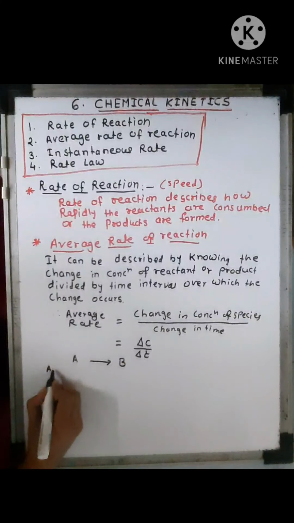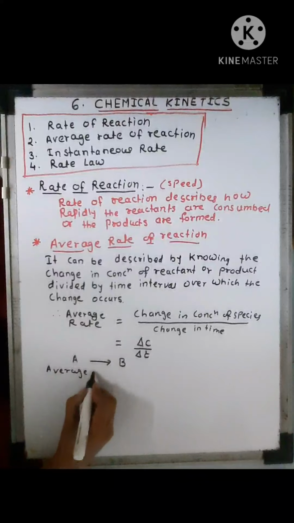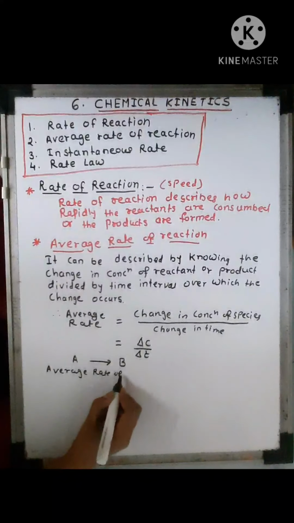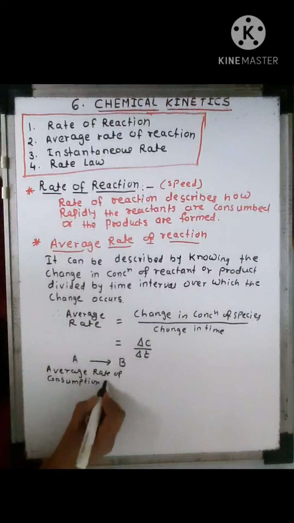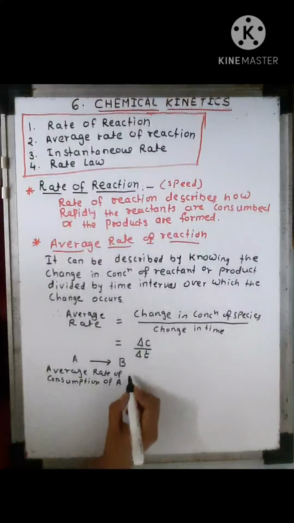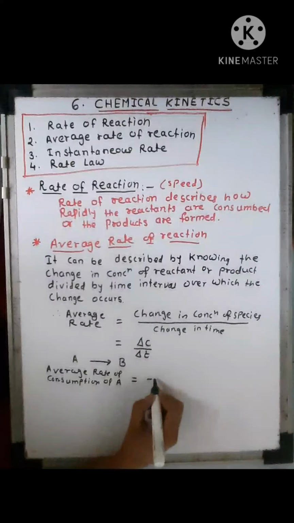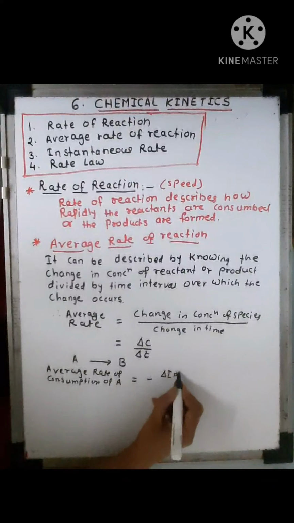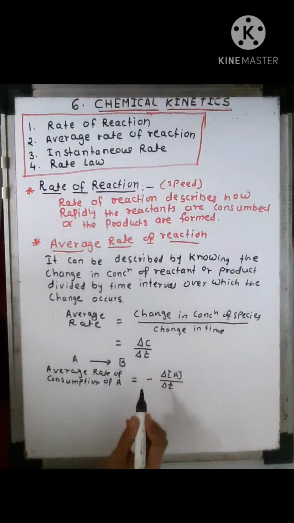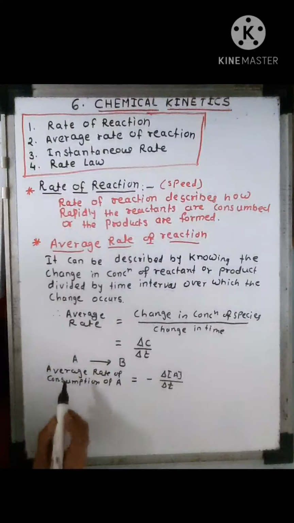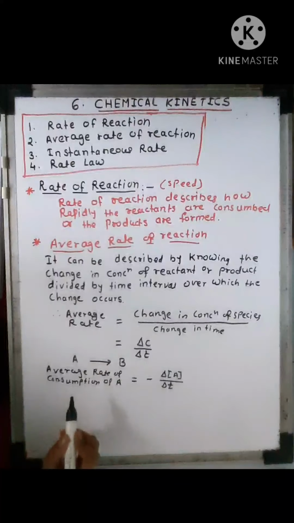Then average rate of consumption of A is equal to minus delta A, the change in concentration of A, that is reactant, upon delta T. And this negative sign indicates that the concentration of the reactant decreases during the chemical reaction.